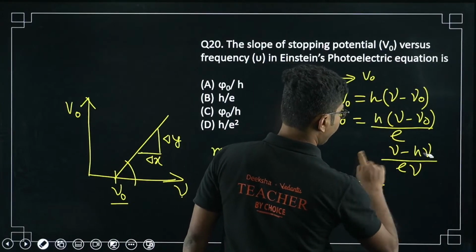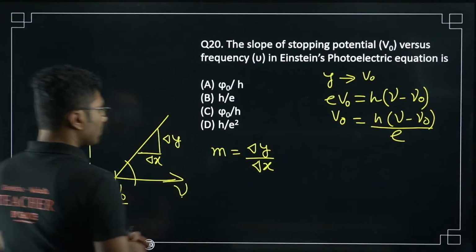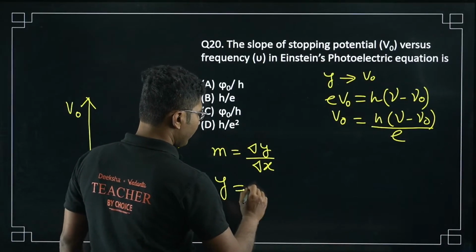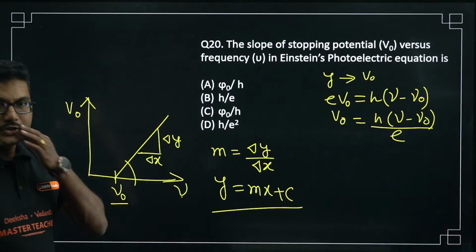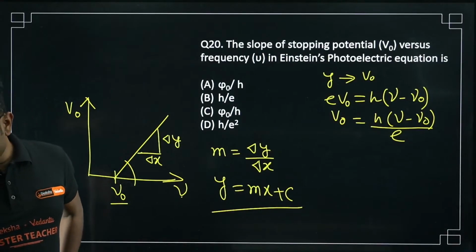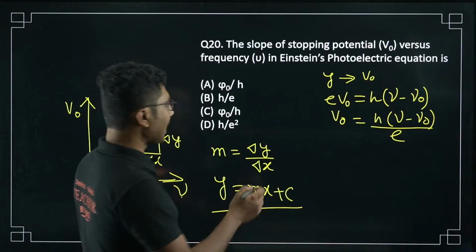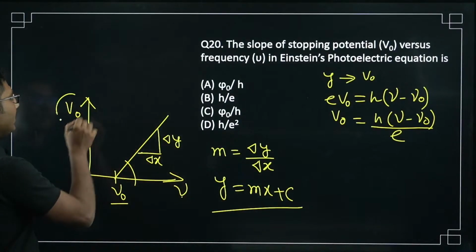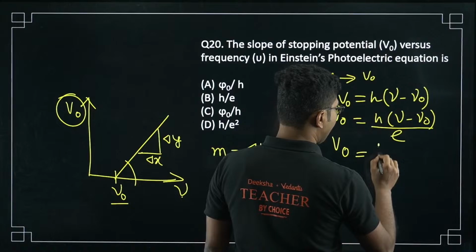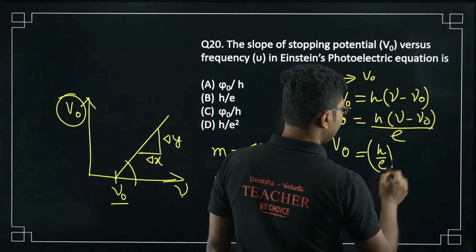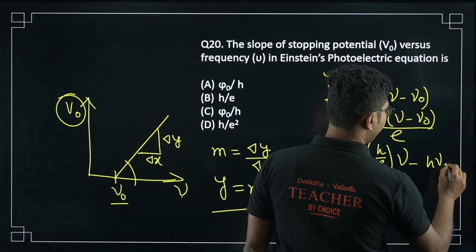There is one more way. How can we calculate slope? y equals mx plus c. So if we can write this equation in the form of y equals mx plus c, we can find the frequency. So what is y here? y is V0. So V0 equals (h by e) into nu minus h nu naught by e.